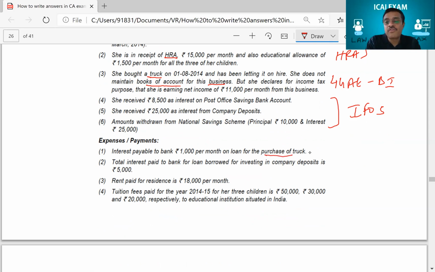See, if you're coming under 44AE, all expenses are not allowed, because you take what is called presumptive income, isn't it? So when you take presumptive income, there's no question of expenses. So expenses and all are ignored, isn't it? We ignore all the expenses. Then total interest paid to bank for a loan for investing in company deposit. This is definitely allowed. Those who remember, section 56 was the charging section for income from other sources.